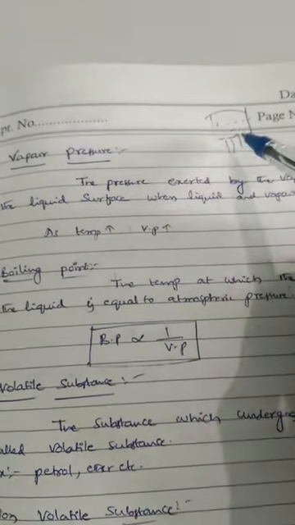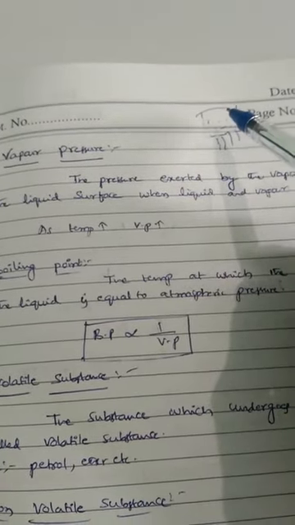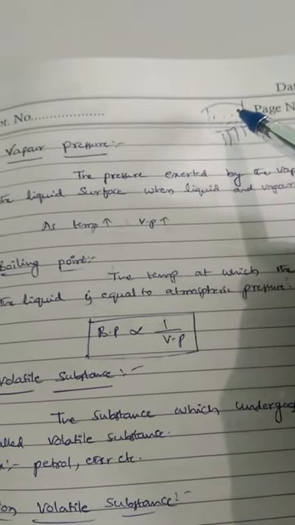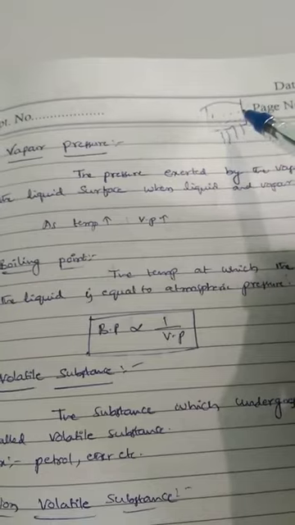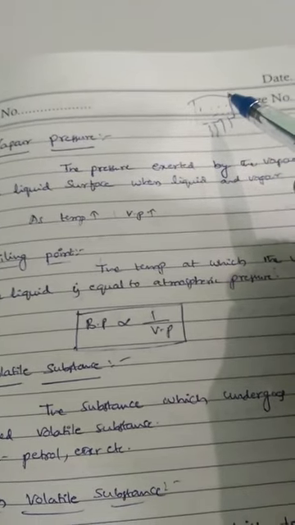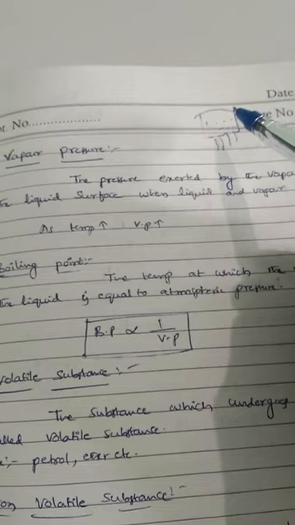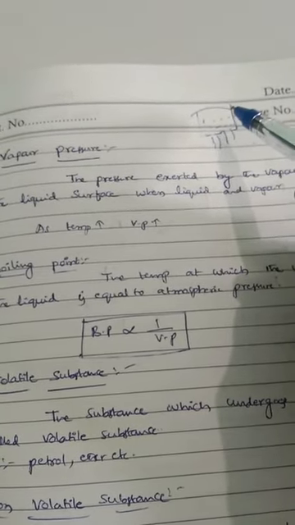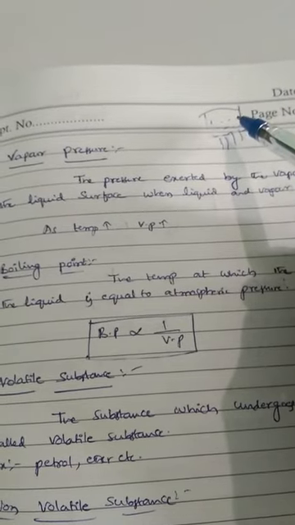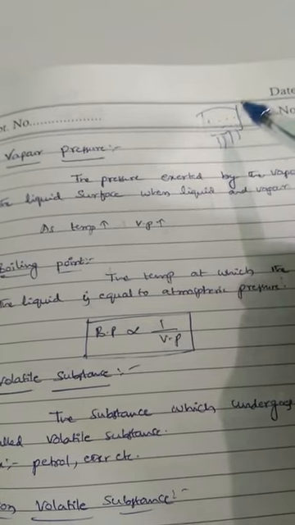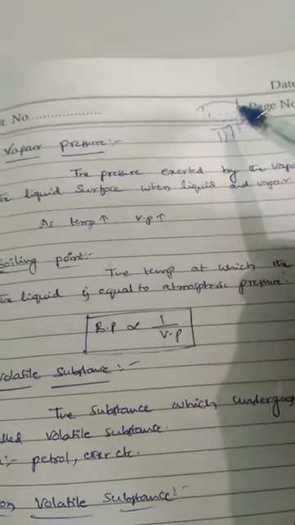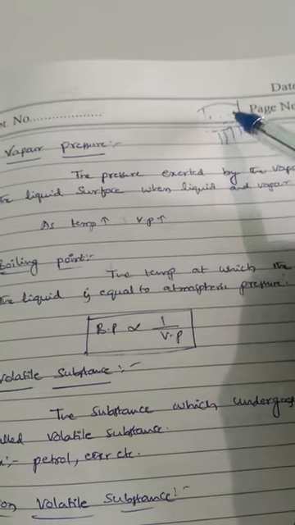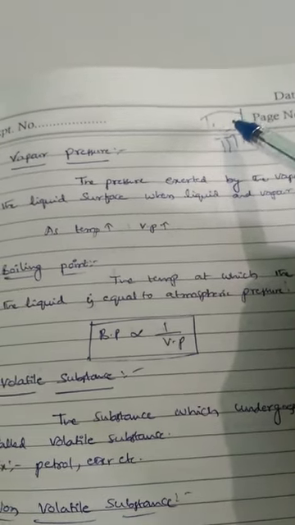So on heating, vaporization and condensation both take place. At one stage, the rate of evaporation and the rate of condensation are the same. Rate of evaporation means the number of molecules undergoing evaporation in unit time. Rate of condensation means the number of molecules undergoing condensation, that means from vapor state to liquid state, in unit time. At one stage, both rates are the same. That state is called the equilibrium state.